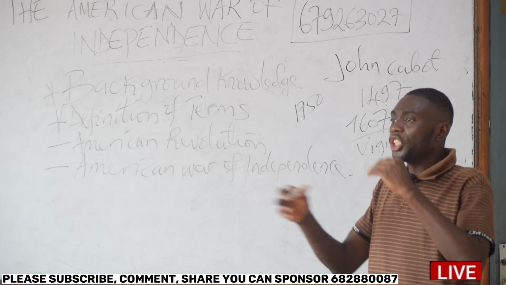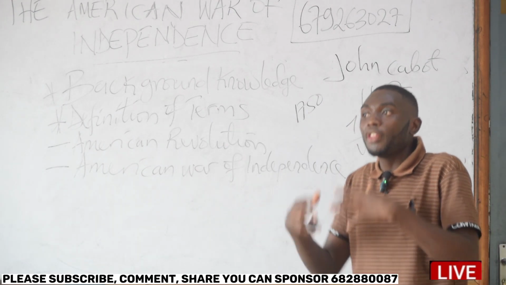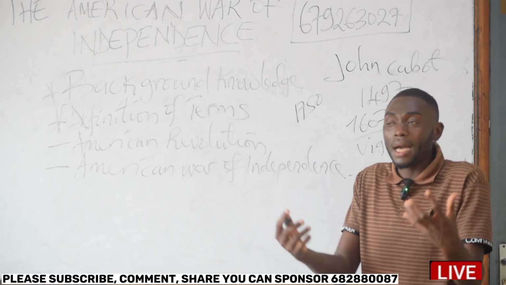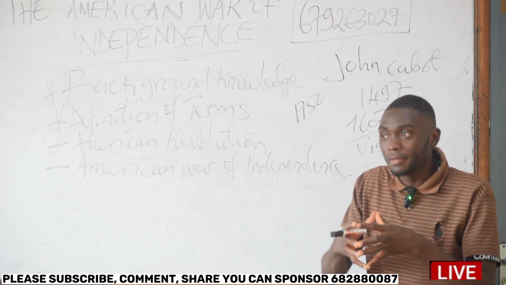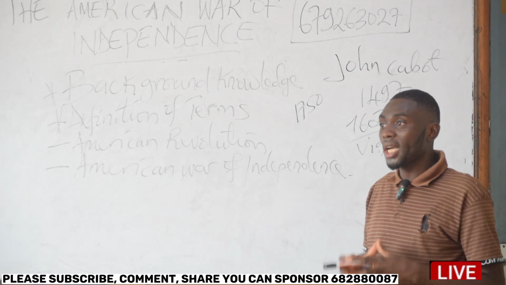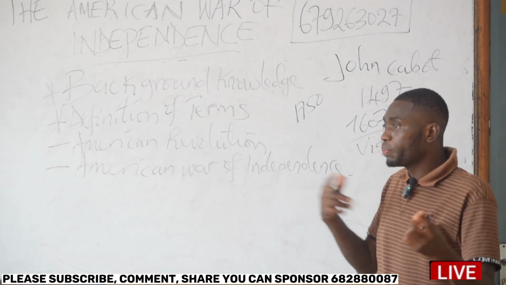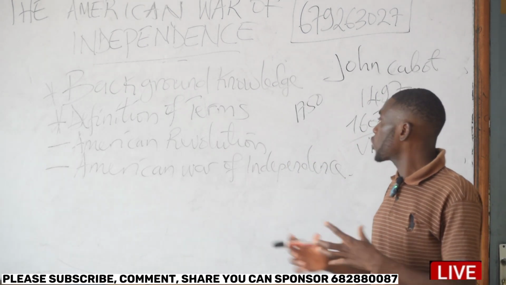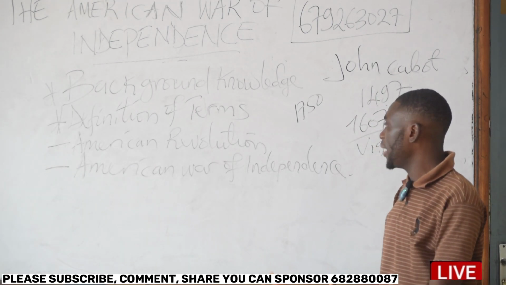The French and Spanish threat posed a problem to the 13 colonies, and because of that, they needed the assistance of Britain. That is when Britain came into a relation with the 13 colonies, which takes us to the American Revolution and the American War of Independence.